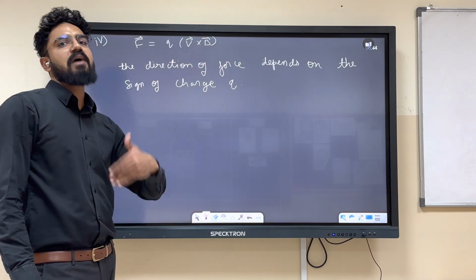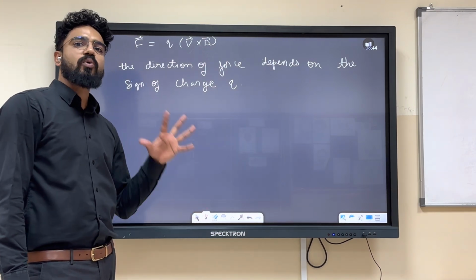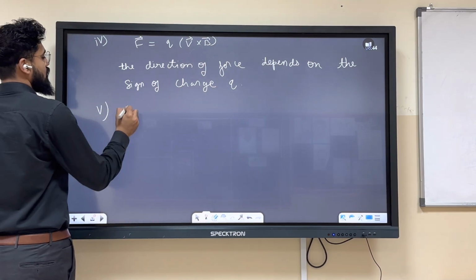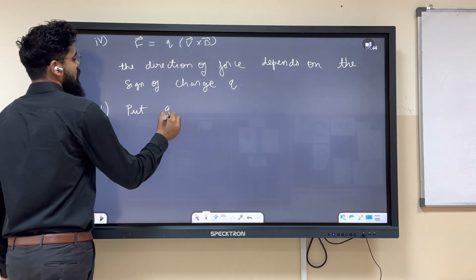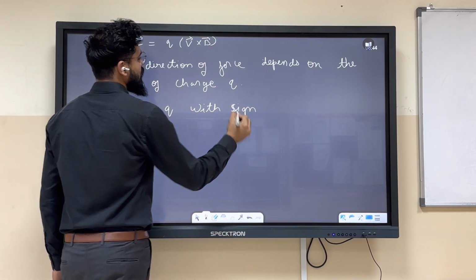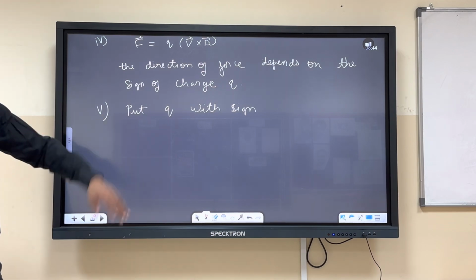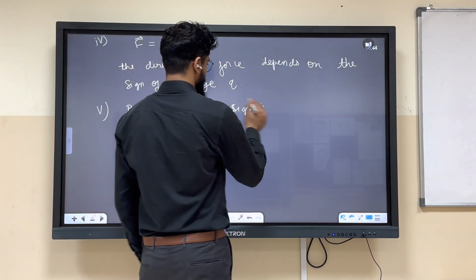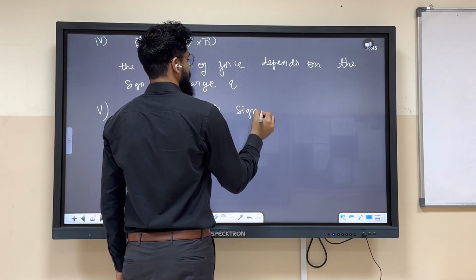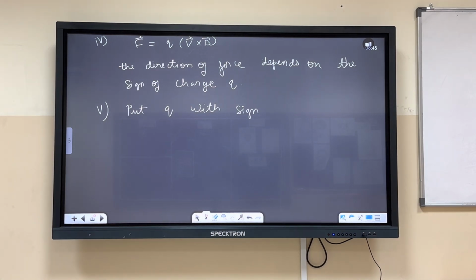If it is negative, it will have a different direction, just the opposite direction, right? So it depends on the charge as well. So put Q with sign. Always put Q with sign, otherwise you will get the wrong direction. I hope you are getting it.